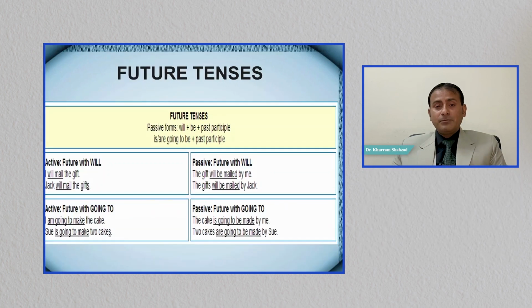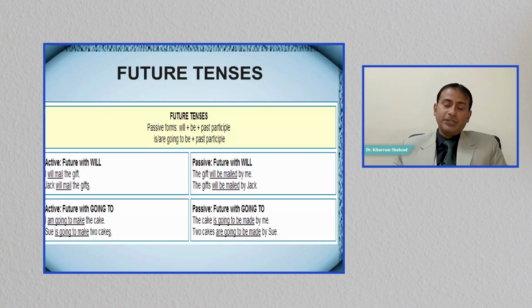And future simple and future continuous with going to. I will mail the gift. The gift will be mailed by me. Jack will mail the gifts. The gifts will be mailed by Jack. I am going to make the cake. The cake is going to be made by me. She is going to make 2 cakes. 2 cakes are going to be made by her.